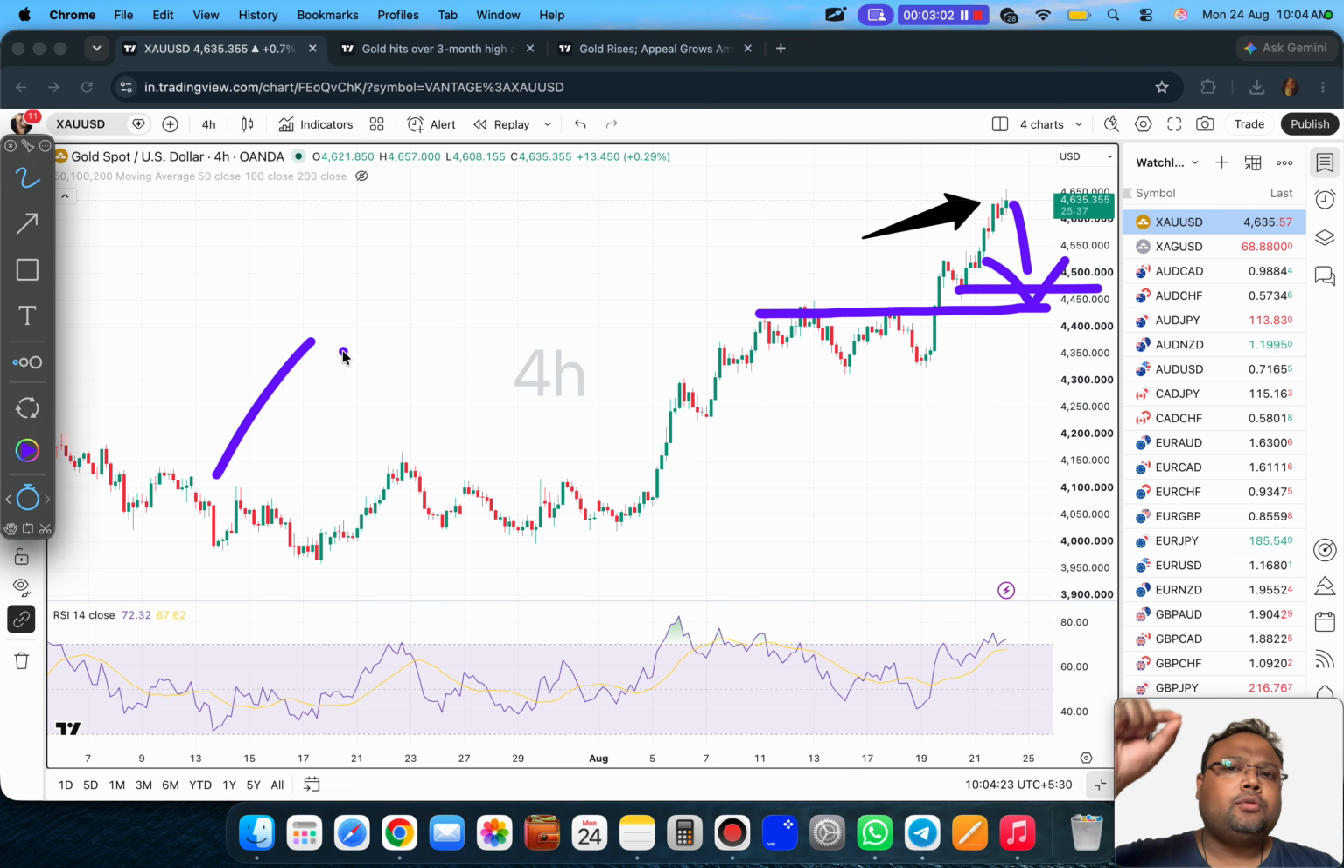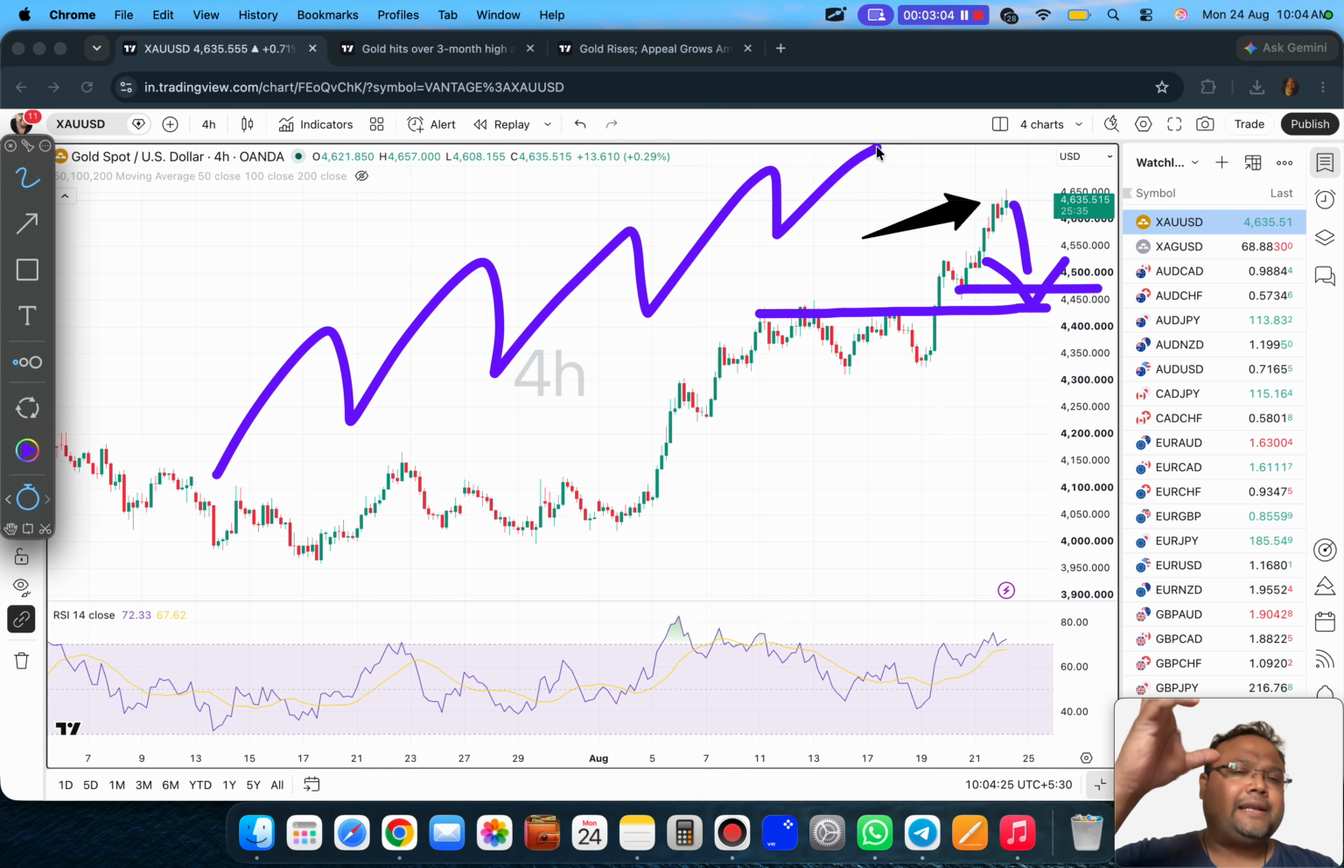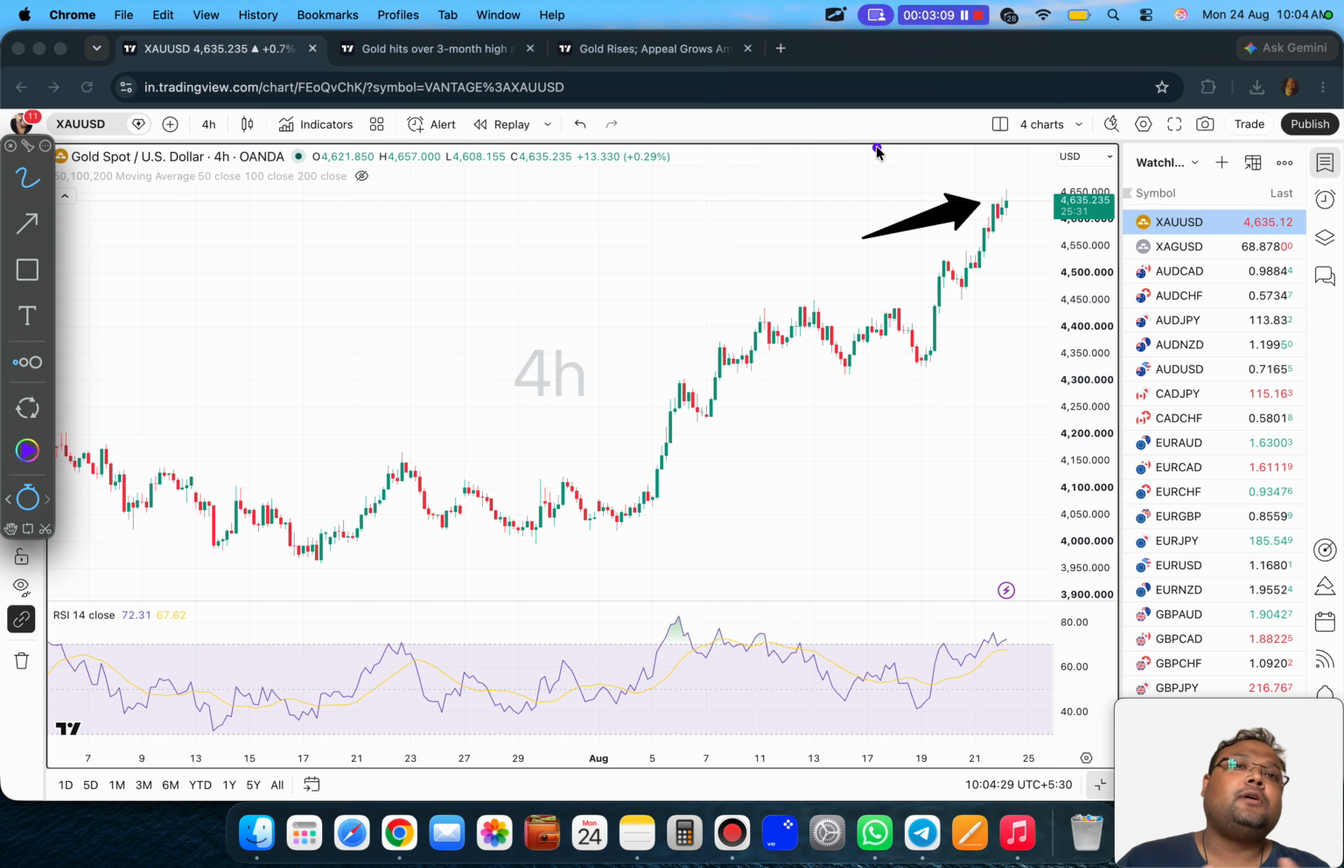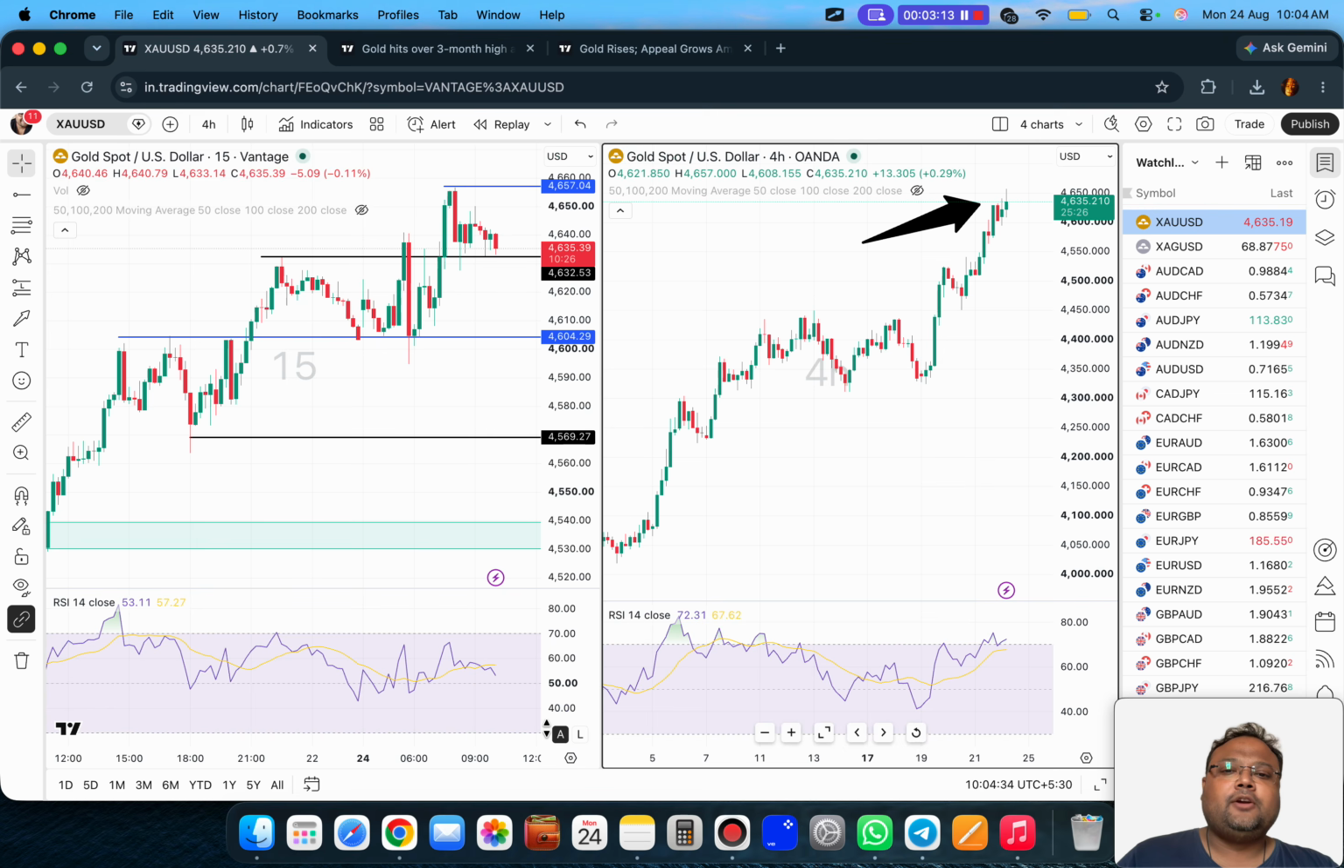As we all know, all the markets move in a zigzag pattern. So if gold drops, don't be surprised. It means that gold has come down for consolidation. Okay, now let's discuss the trading opportunities.